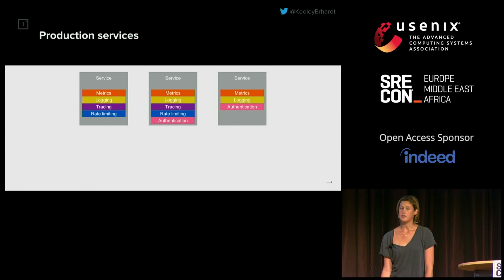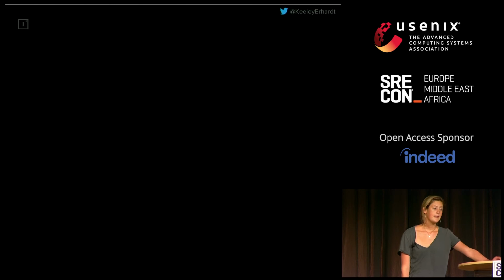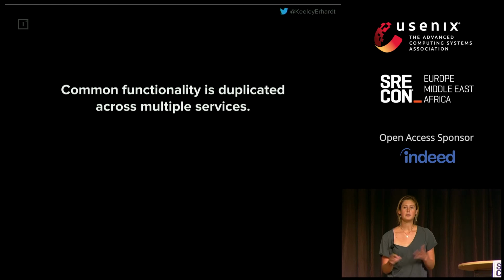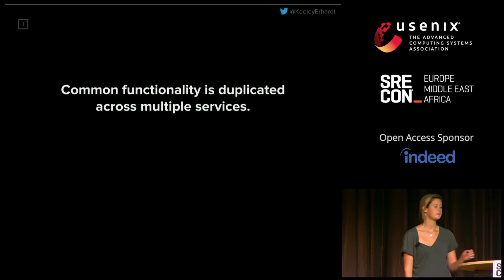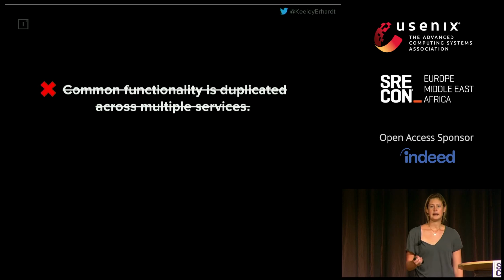And finally, we might have service C, which also has a protected endpoint, so it also requires authentication. What we can see is that we have common functionality being duplicated across a number of services. This isn't great, because if we have a bug in one service, we need to track down this bug in a number of different services. If the developer for one service adds a new kind of rate limiting logic, it's not immediately available to all the other services. So we'd like to minimize the amount of duplication that comes from the supporting functionality of our services.